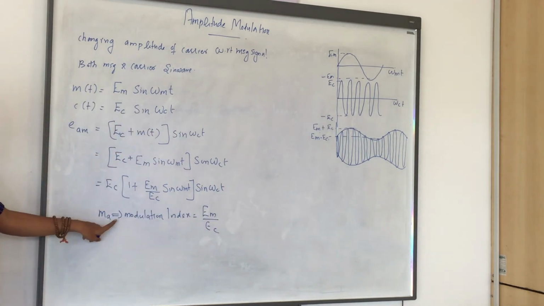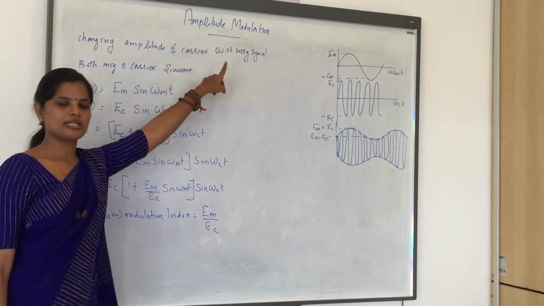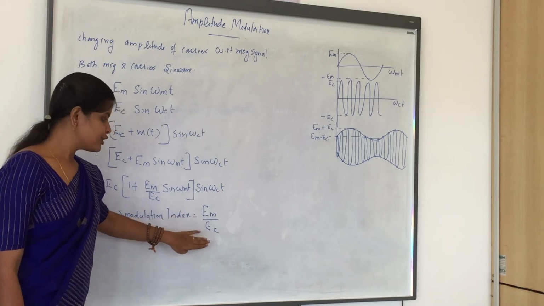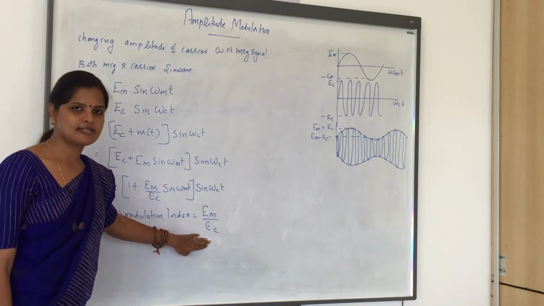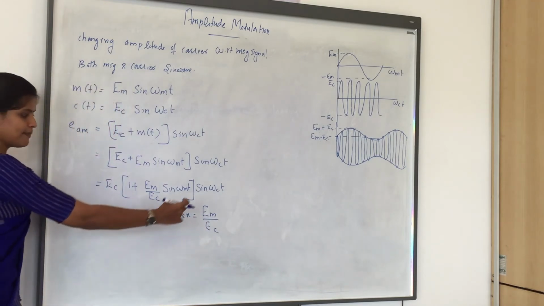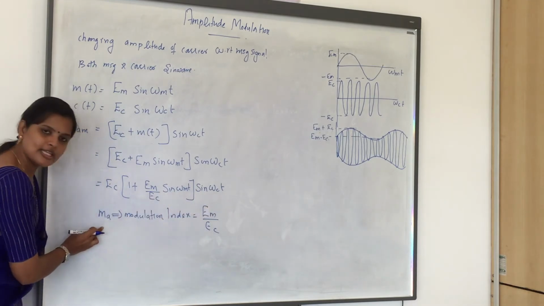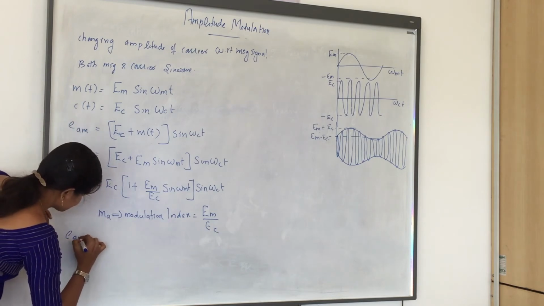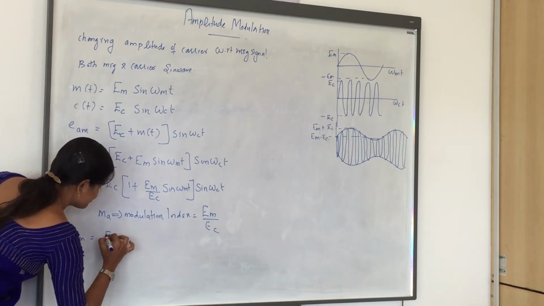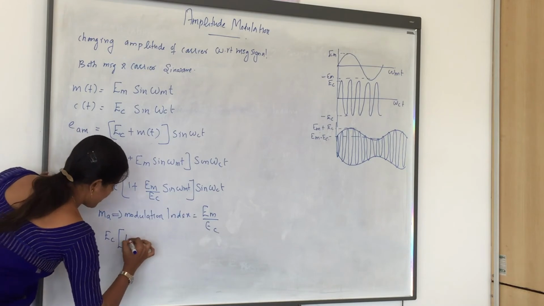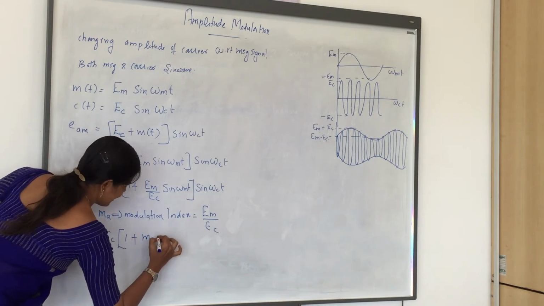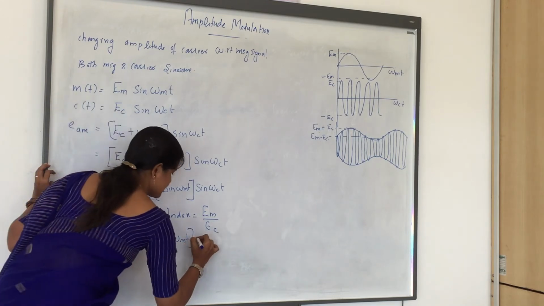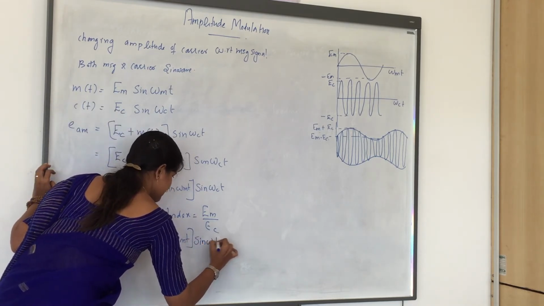So the modulation index of amplitude modulation is the ratio of the peak amplitude of the message signal to the peak amplitude of the carrier signal. Now we can replace this Em by Ec with the modulation index MA. So the equation becomes EC into 1 plus MA sine omega m t, into sine omega c t.